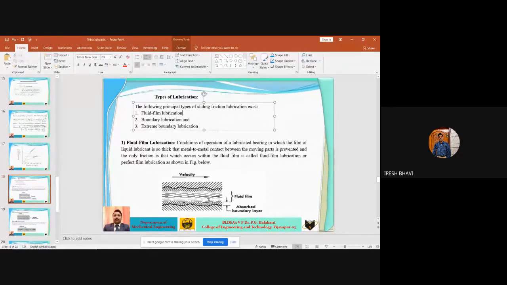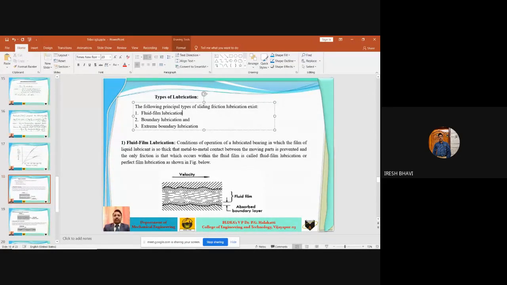Okay, this is about the fluid film lubrication system. In a fluid film lubrication system, the viscosity of the lubricant is the most important property, since it determines the bearing friction, temperature rise, rate of flow of lubricant through the bearing, and load carrying capacity of the bearing. So load carrying capacity also depends on viscosity.